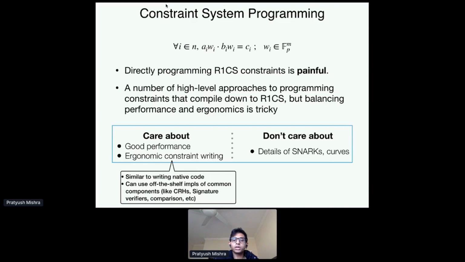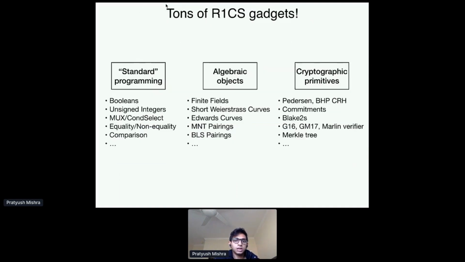We also want it to be the case that you don't have to implement common objects again and again, like hash functions or signature verification or comparison, and so on. So you want to have a library of common components that you can just use off the shelf. All right, let's see how we do this. For the second part, which corresponds to many reusable components, in arkworks we implement a ton of R1CS gadgets.